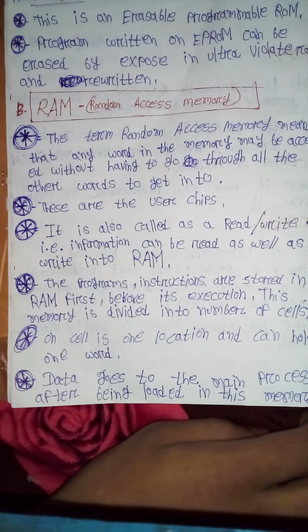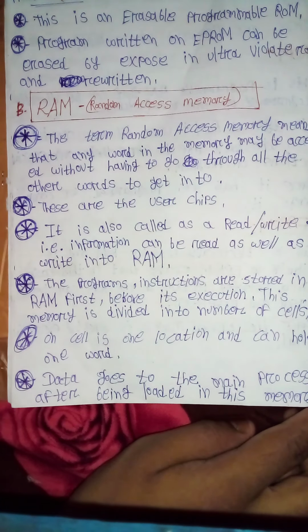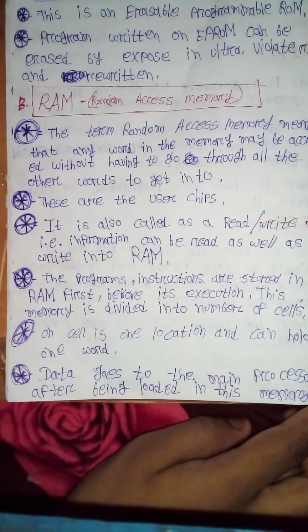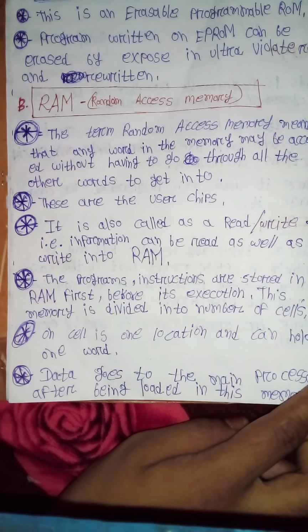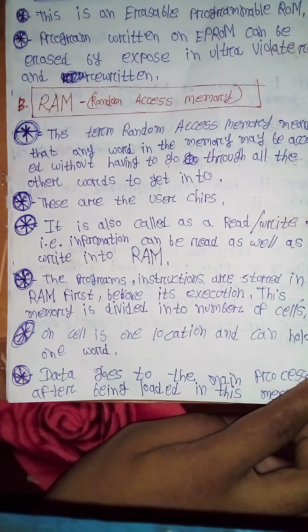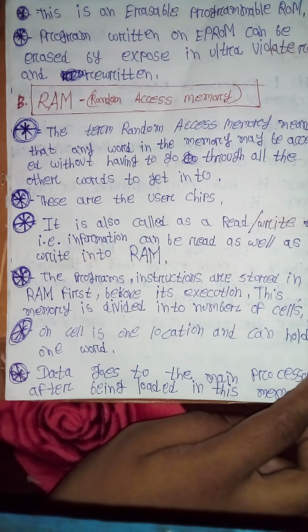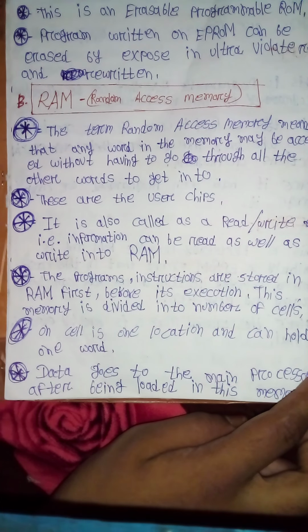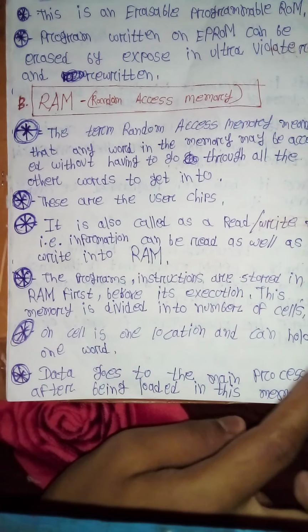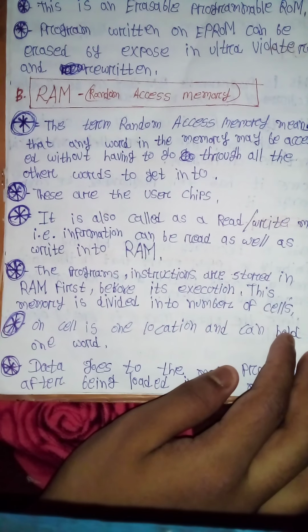The term random access memory means that any word in the memory can be accessed without having to go through all the other words to get to it. Second point, these are the user chips.